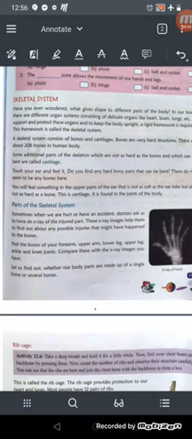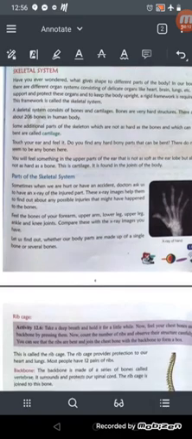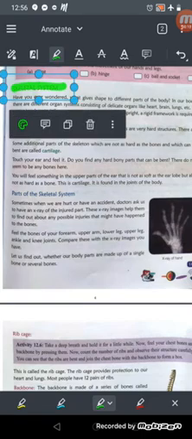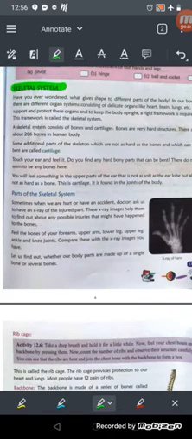So welcome to the second part of the body movement chapter, and we will learn about the skeletal system, which is a very important and very interesting part of this chapter. By learning all these things, you will come to know about your own body, how it beautifully moves, and how many things there are which we don't know about our body.